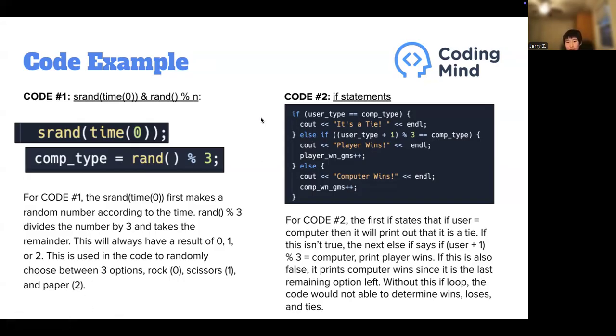Code number 2, if statements. The first if states that if user equals computer, then it will print out that it is a tie. If this isn't true, then the next part will print out player wins if the second condition is true. And the third one will print out computer wins if that condition is also true.